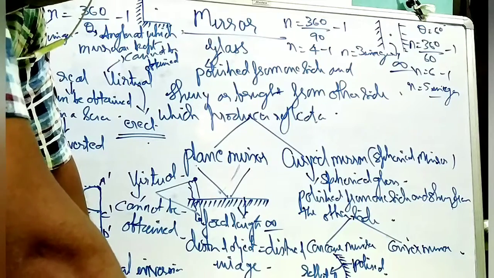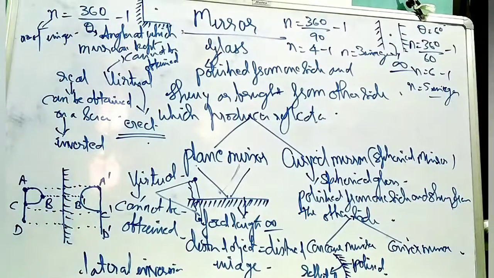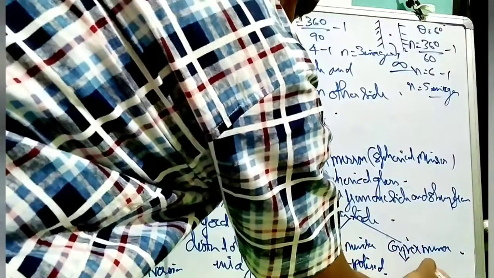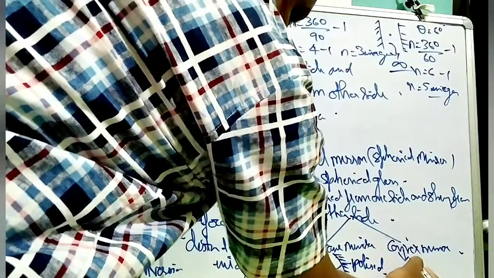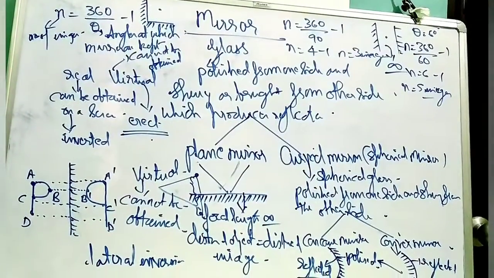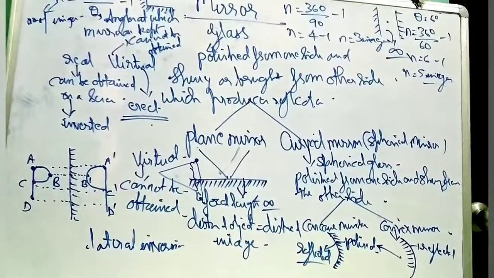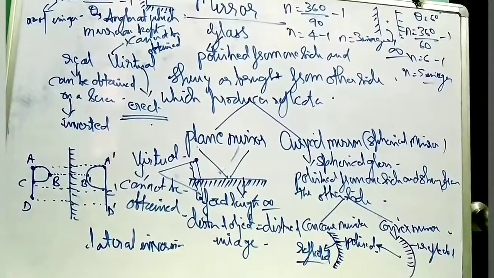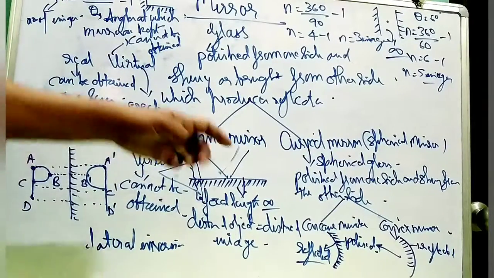Is this clear? And the convex mirror, which is polished from inside and reflected from the other side, is called a convex mirror. So there are two types of mirror.